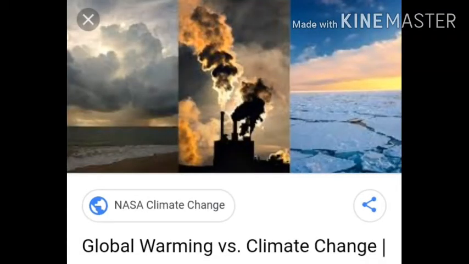Climate change, the third impact. As the earth surface heats, the climatic pattern will change. The frequency of floods and storms would threaten the coastal communities. Heat waves mean temperature will remain hotter for a longer time. Some places may have fires, and some places may have drought conditions due to more temperature. So climate will be changed.